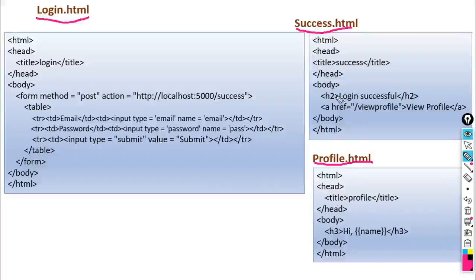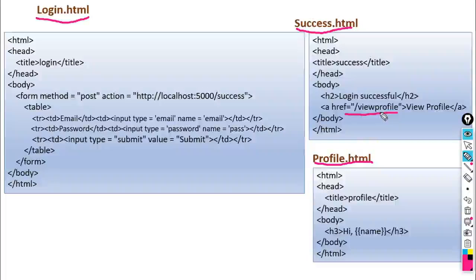Once the user enters the email ID and password, if it is correct, we have stored the password VCK in the login.py. If the user enters the password VCK, then it will render this success.html. What are the contents here? It gives you the text login successful, and one link is given here. If the login is successful, then execute this URL, /view profile.